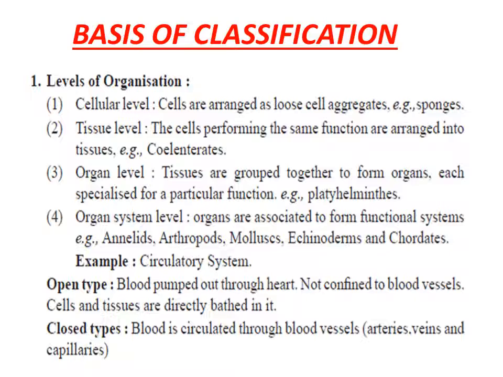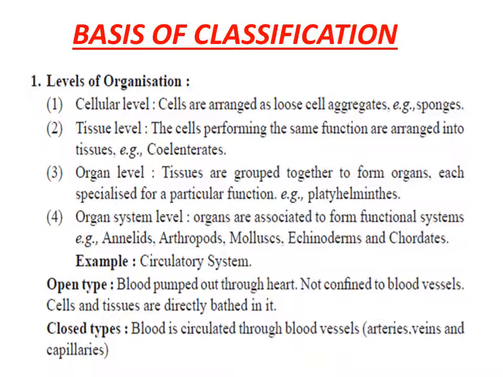In this, we will talk about the level of organization of the cells in the organism body, the body symmetry of the organism, the nature of coelom in the organism, body plan of the organism, segmentation in the organism body, what the patterns of development of the organism are, and also presence or absence of the notochord in the organism body. So let's start with the first basis of classification, that is level of organization.